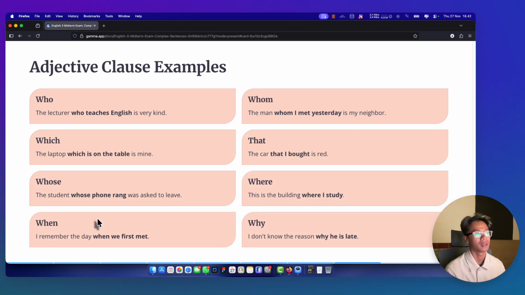Next, adjective clause examples. Who: the lecturer who teaches English is very kind. Which: the laptop which is on the table is mine. Whose: the student whose phone rang was asked to leave. And when: I remember the day when we first met. Next, whom: the man whom I met yesterday is my neighbor. That: the car that I bought is red. Where: this is the building where I study. And why: I don't know the reason why he is late.